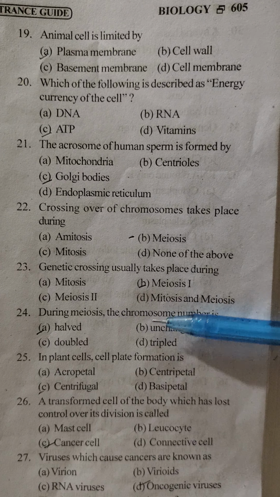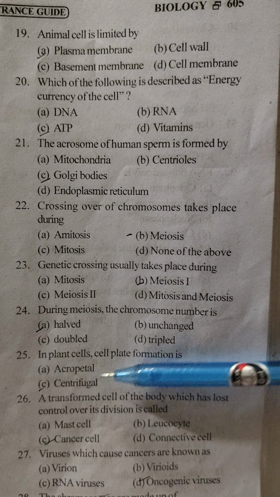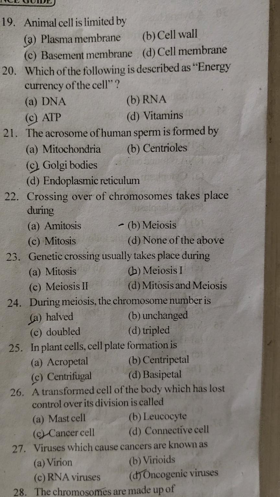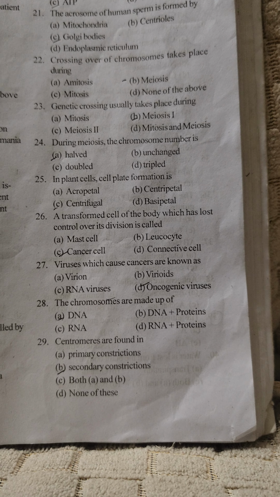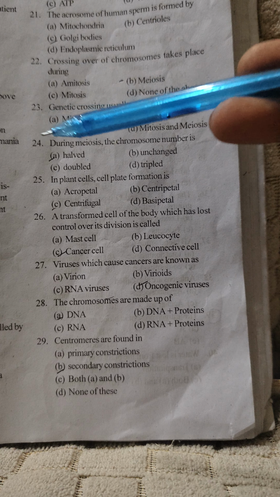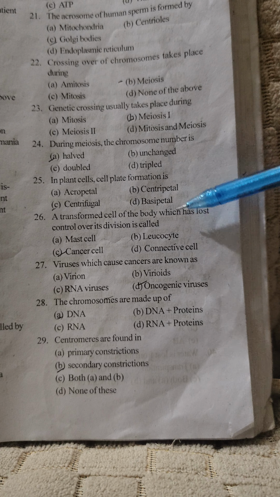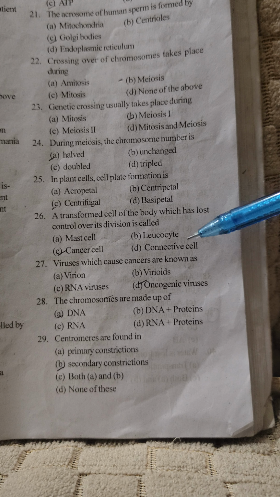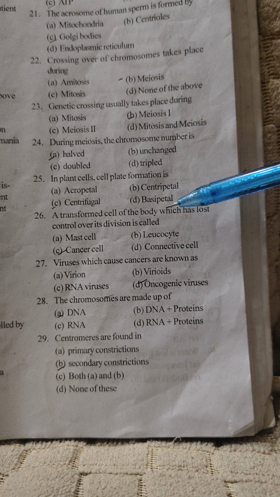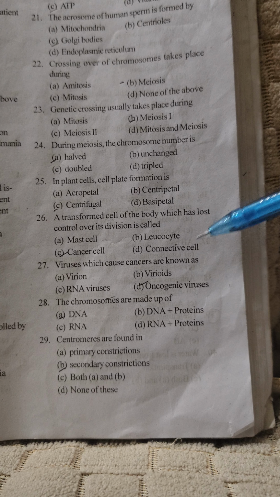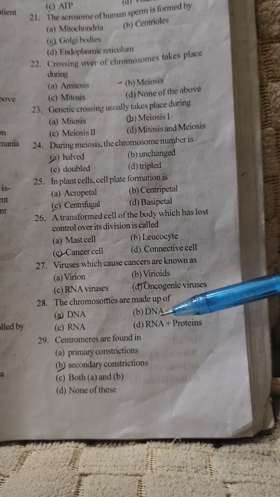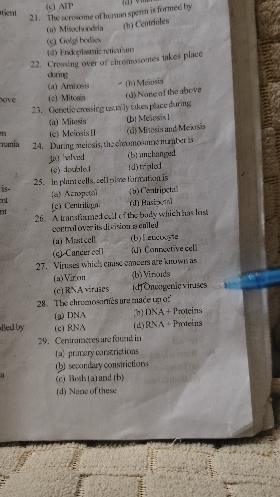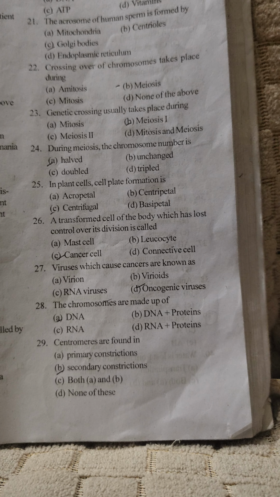In a plant cell, cell plate formation is centrifugal. Cell plate formation is centrifugal in order, you know, centrifugal. So during meiosis, the chromosome number is halved. In a plant cell, cell plate formation is centrifugal. A transformed cell of the body which has lost control over its division is called a cancer cell. How is a cancer cell produced? Cells divide in one place uncontrollably, meaning they cannot be controlled. Division happens a lot, and this is a cancer cell.